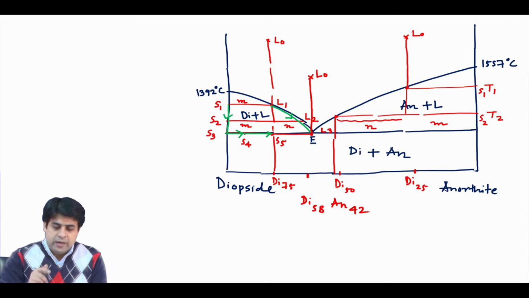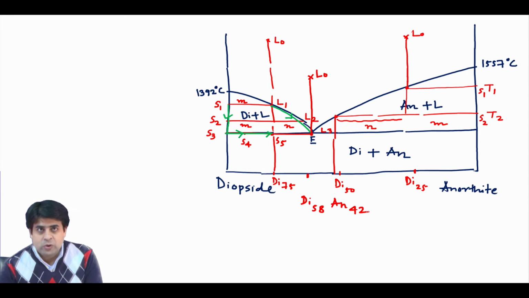So when you hit the solidus, your liquid will simultaneously precipitate anorthite and diopside in the same proportion, that is 58% diopside and 42% anorthite.